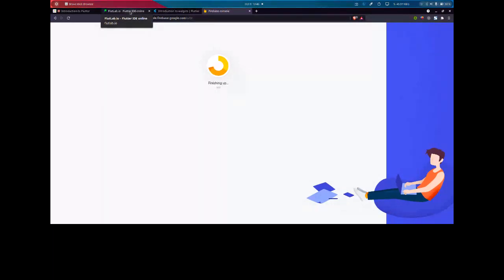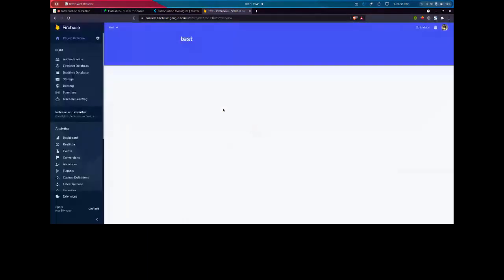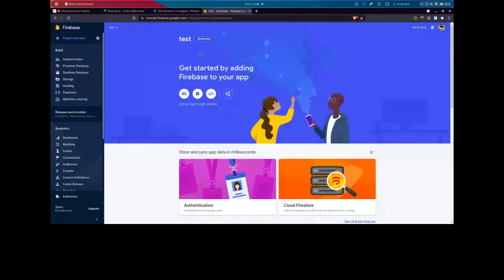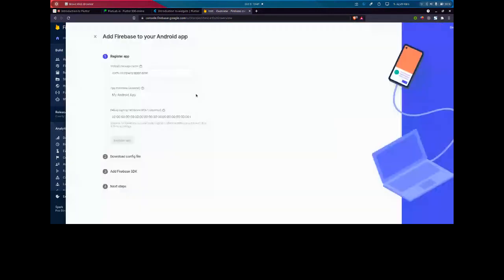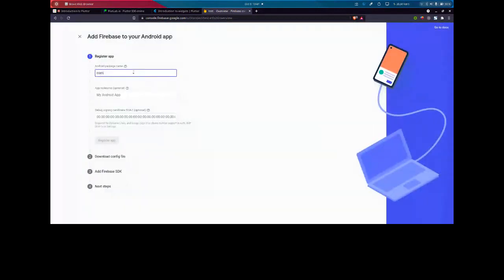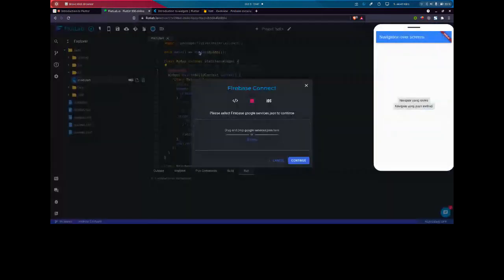Let's wait for it to get ready. So this is our console. This is where you build a project, but our application is not yet integrated with this Firebase. We can click on this Android part, because let's say you are developing an Android application. What was the name given to this project?